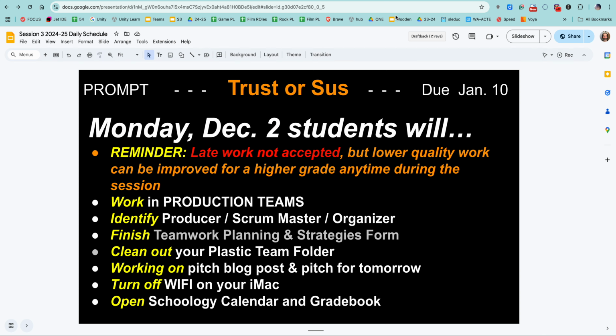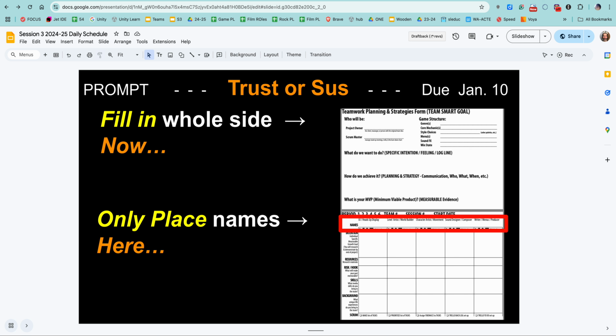Now let's take a look at the slideshow. This has been updated for session 3, and the idea is each day you'll come in, you'll see what's going on, and right away we're going to be doing the self-assessment with the professional quotient rubric. Then we're working on development week. Development week is this week. It is the week for us to put our ideas together, work out the stuff, get all the pieces and parts organized, do research on what we need to accomplish.